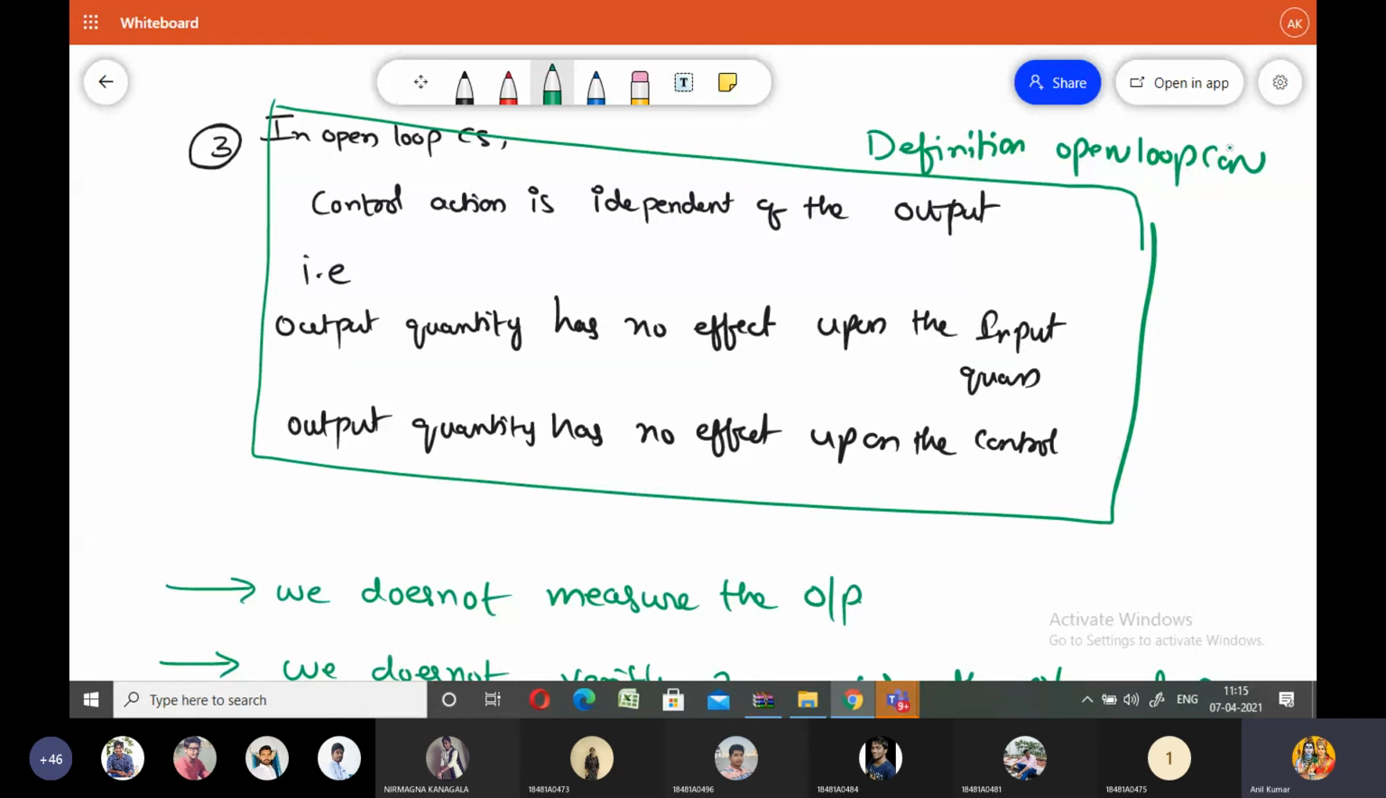We are not at all continuously measuring the output signal. We are not at all verifying the output signal. Here, the control system purely operates on the basis of time.